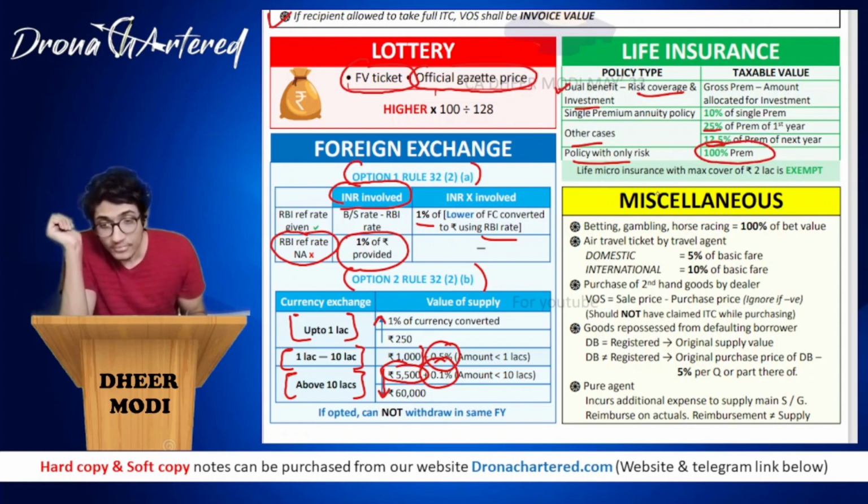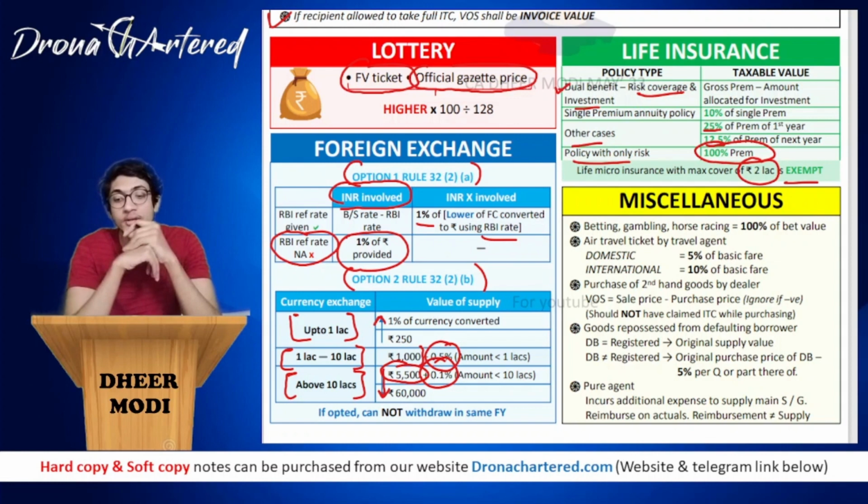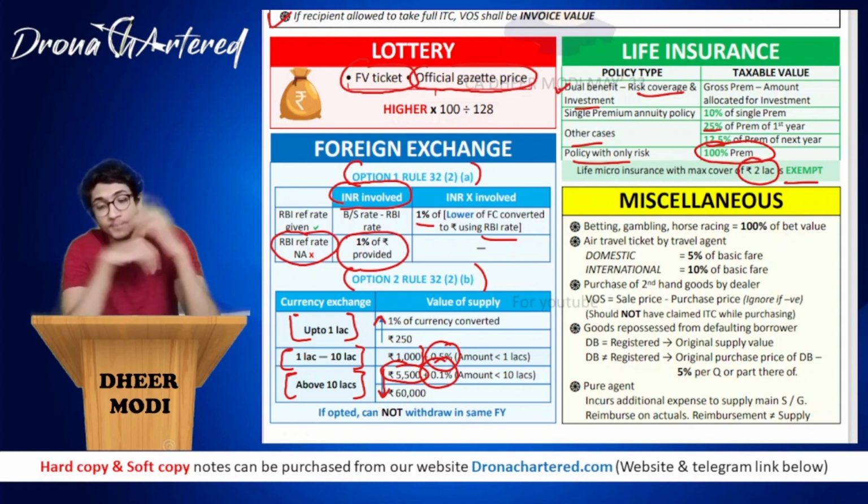Okay, life micro insurance with maximum cover of 2 lakhs is exempt. So this is, since it is related to insurance, so I put this over here, that is any micro insurance with maximum cover up to 2 lakhs, it will be exempt.